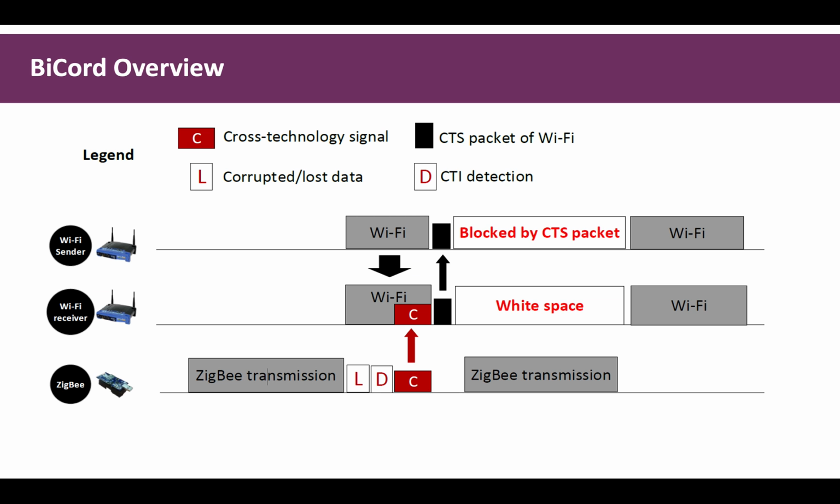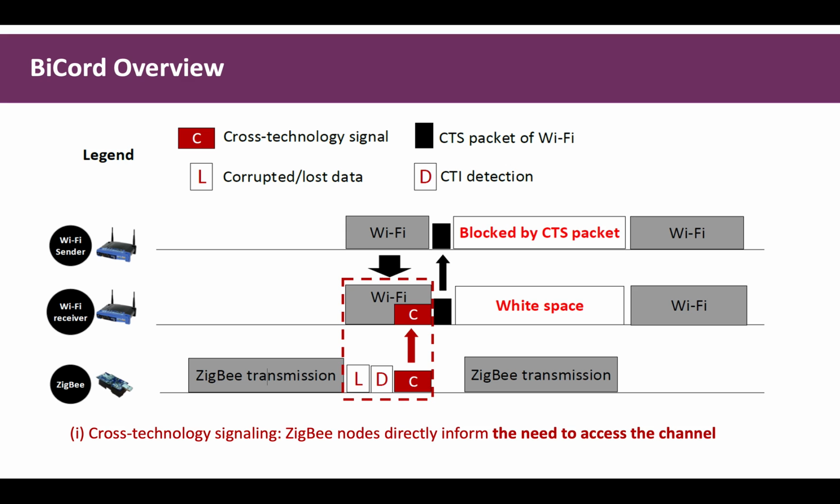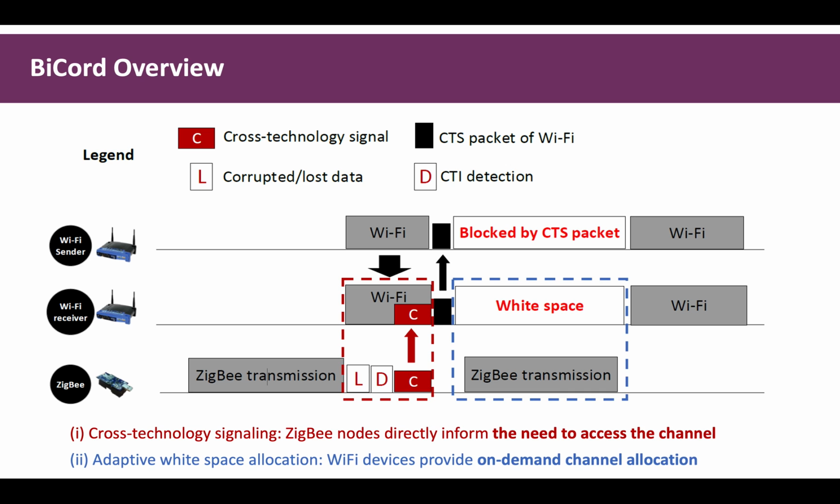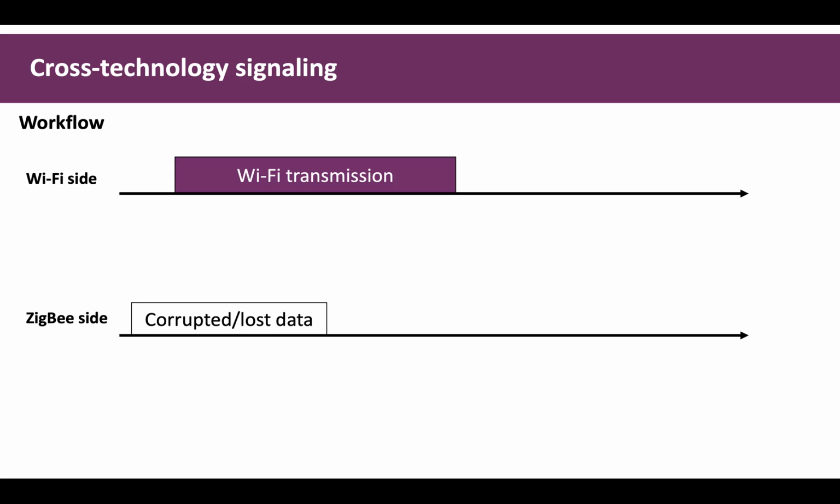This figure shows the design overview of BiCord. It mainly contains two modules. First, in the cross-technology signaling module, after Zigbee nodes have corrupted or lost data and detect cross-technology interference, they directly signal Wi-Fi devices the need to access the channel. This module then makes Wi-Fi devices allocate the channel to Zigbee. Second, the adaptive white space allocation module makes Wi-Fi devices provide on-demand channel allocation for Zigbee nodes. In this module, the Wi-Fi devices learn the traffic pattern of Zigbee transmission and adapt the length of white space so as to increase the channel utilization.